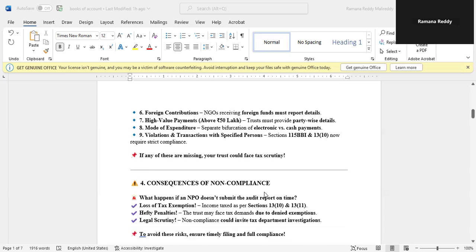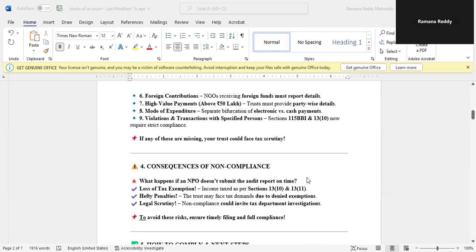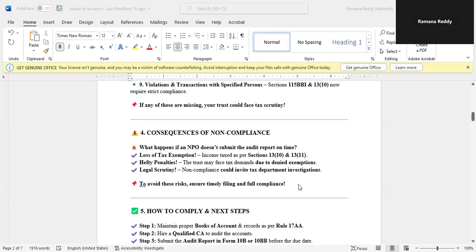Consequences of non-compliance. What happens if an NPO doesn't submit the audit report on time? Loss of tax exemption: income will be taxed as per normal sections. Hefty penalties: the trust may face tax demands due to denied exemptions and legal scrutiny. Non-compliance could invite tax department investigations. To avoid these risks, ensure timely filing and full compliance.